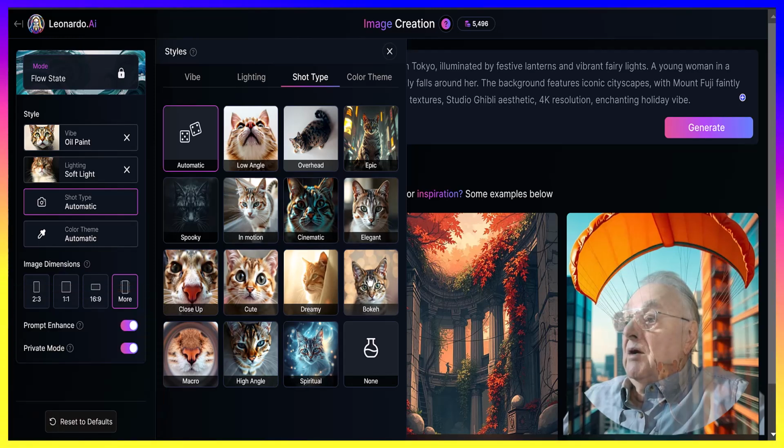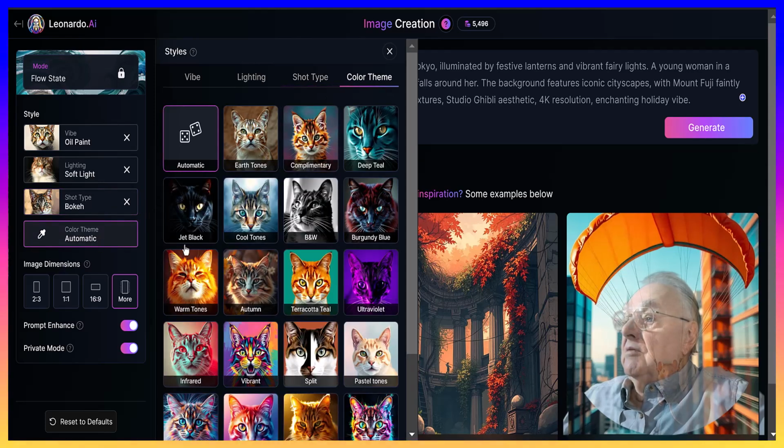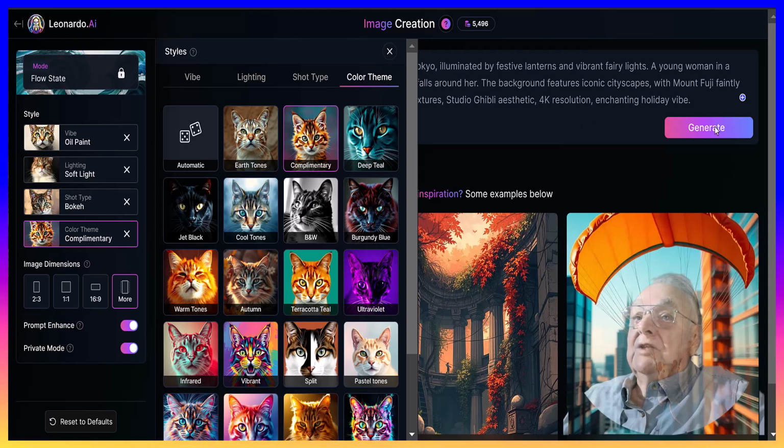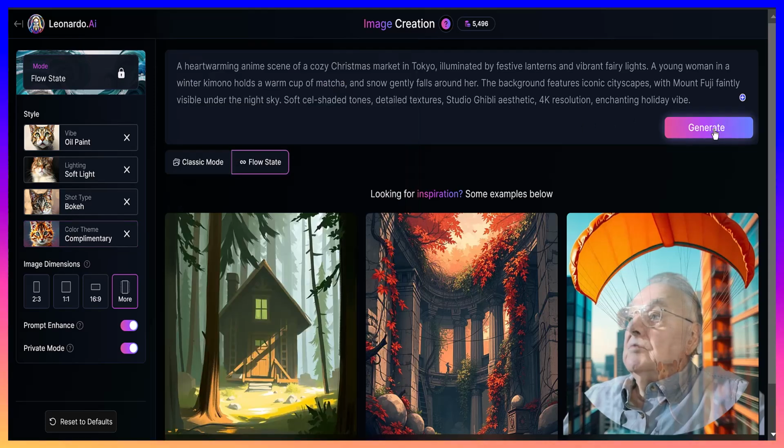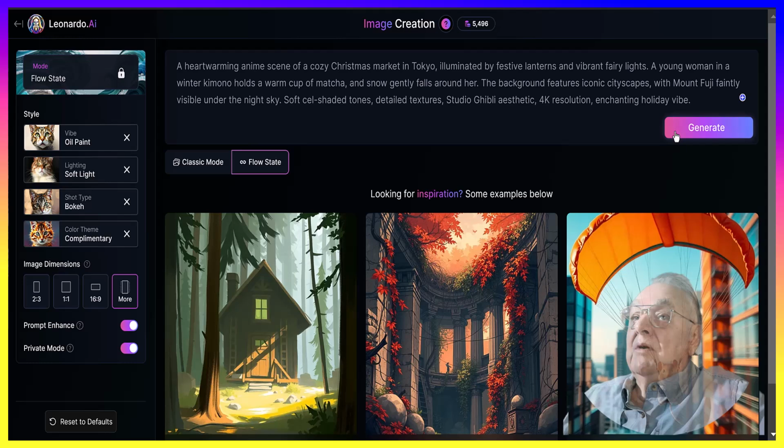I think we'll pick out, let's try the bouquet. Give it a try here. And we could put in a color theme, like. And let's go with complementary. Let's generate this. See what we come up with.